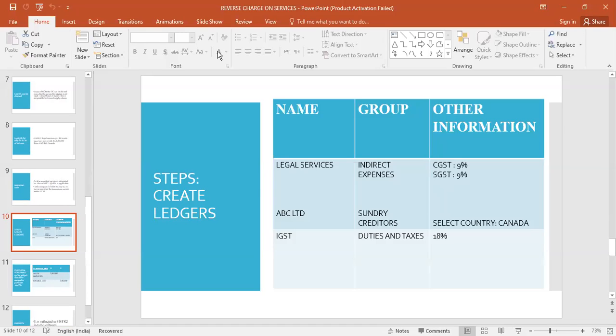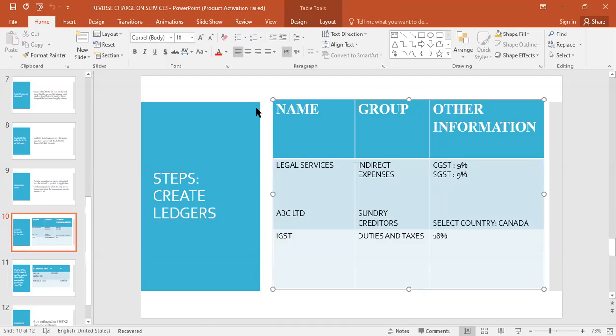So you have to set CGST as... sorry, this is not CGST. There is no CGST, only one tax, IGST. There is no CGST because it is an integrated tax from one country to another country. It cannot be CGST or SGST. It is only IGST, so I'll make it IGST.